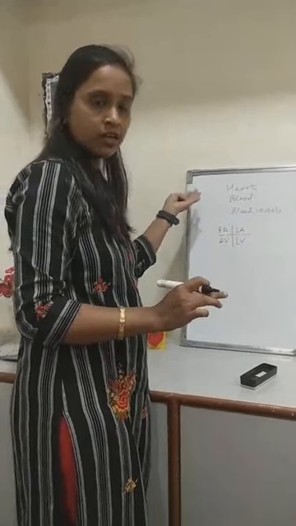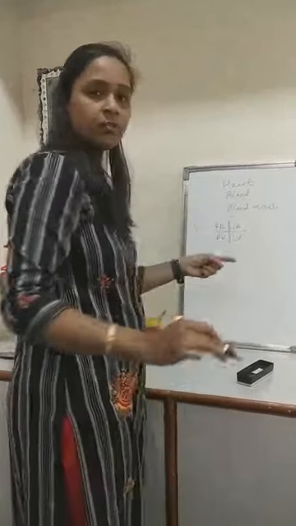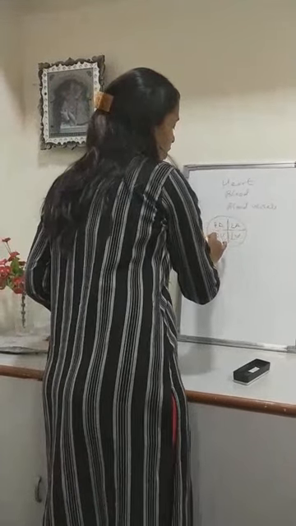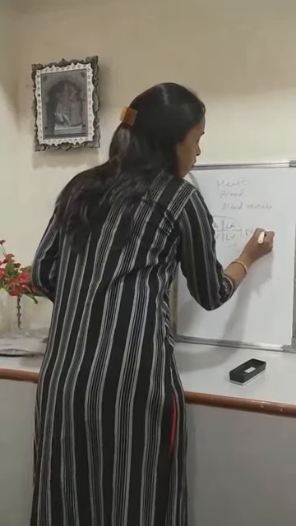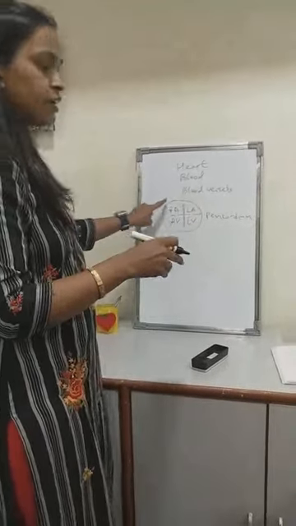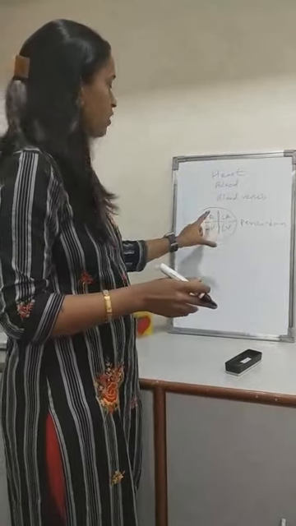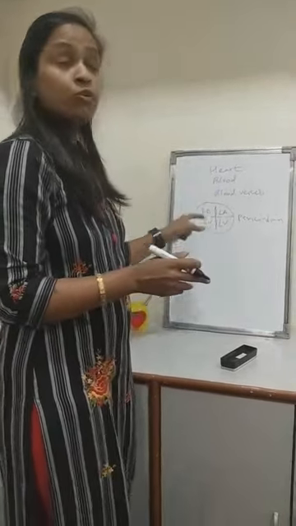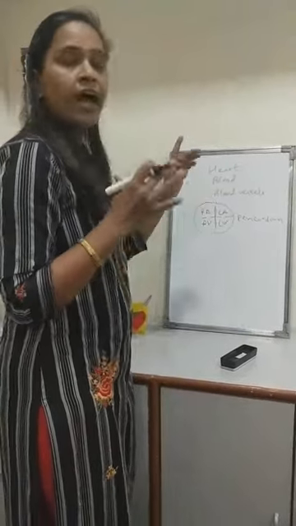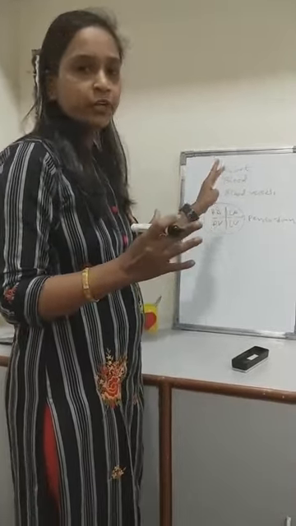Apart from this, there are muscular septums between these chambers, and there is a covering around the heart which is called the pericardium. The pericardium has a pericardial cavity in which there is a pericardial fluid which acts as a shock absorber for the heart. As we know, the heart is very crucial for our survival, so it has to be protected. So the pericardium is its protective covering.